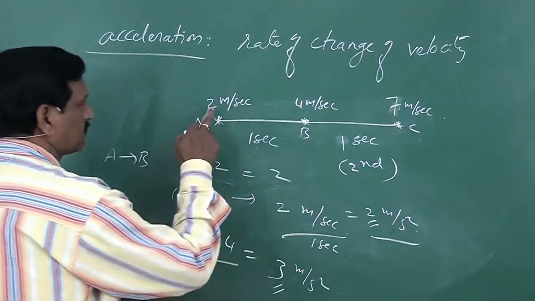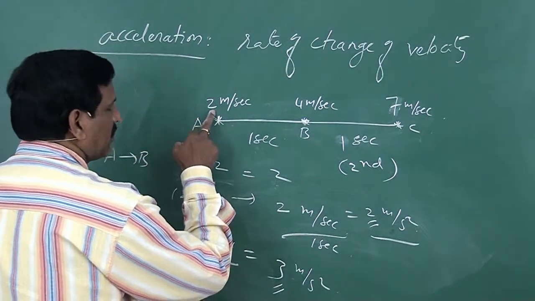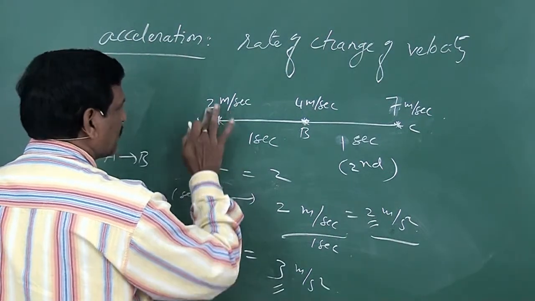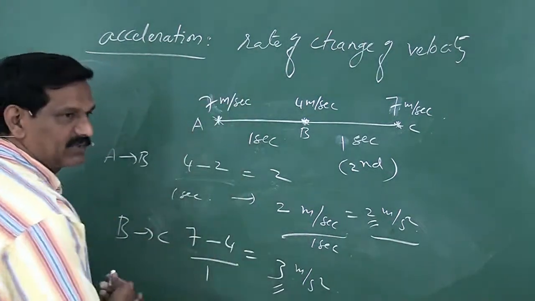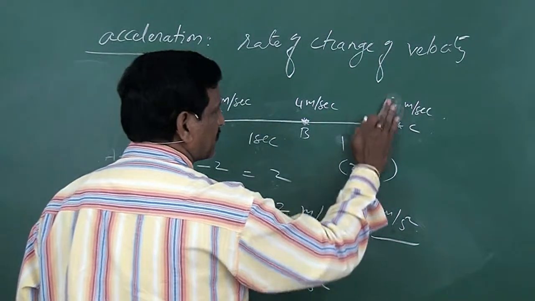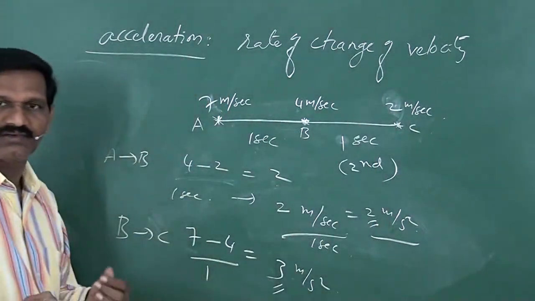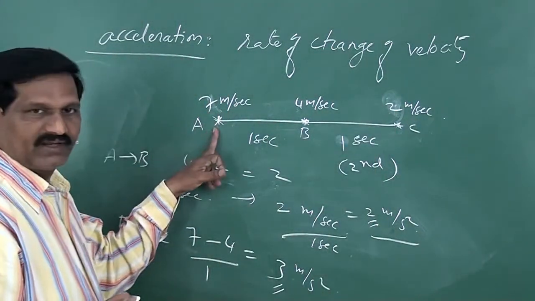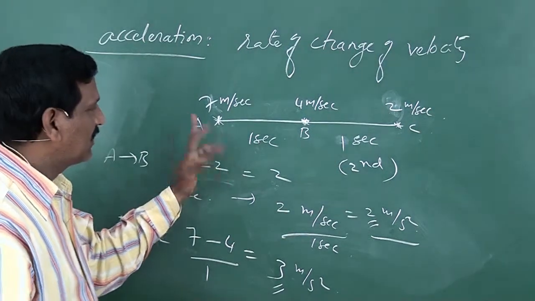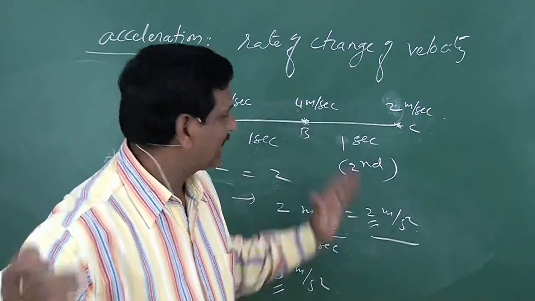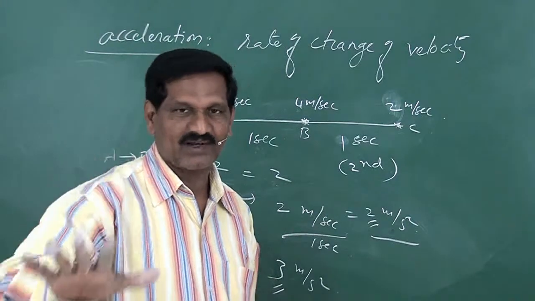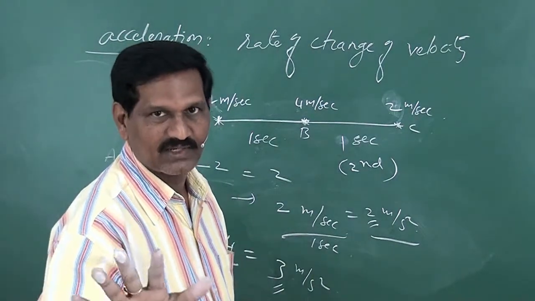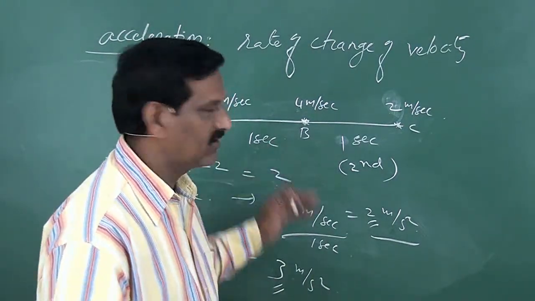Why? Suppose it starts with 7 meter per second, then 4 meter per second, then 2, like this. So at the beginning it has high velocity. As time proceeds, velocity decreases. That means here brakes are applied, as in the case of a vehicle.